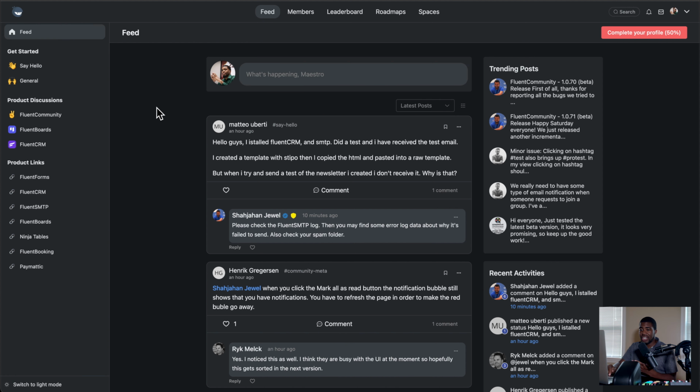Then, as you can see, we have a left sidebar, we have a top navigation, and we have a right sidebar here. And that's already letting you know there's some familiarity when it comes to the way that they've created this. They did not come before Skool, Circle, or BuddyBoss, or bbPress, or BuddyPress. So they have the opportunity of learning from either the mistakes or the successes that these other platforms have had, to say, hey, this is how we want to do this, and we want to do it our way. There's nothing wrong with that, because everybody else does that as well too.